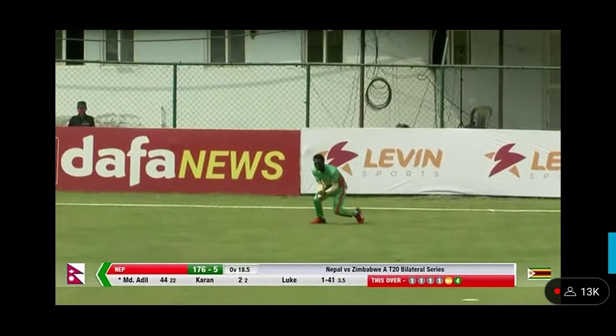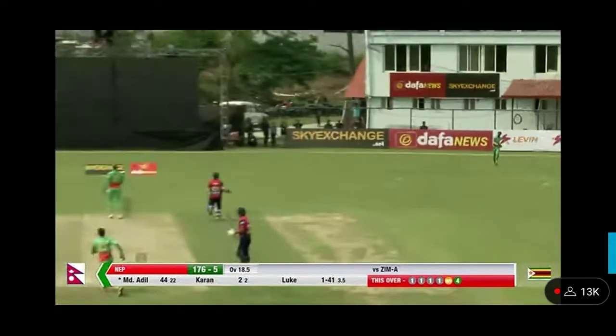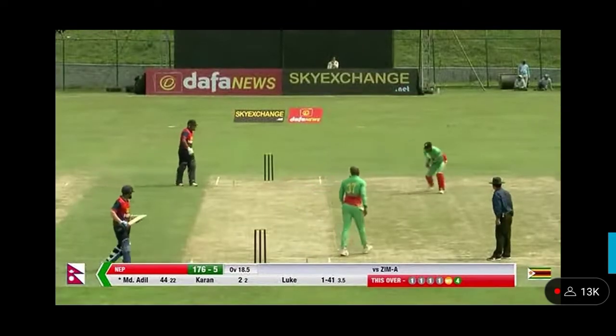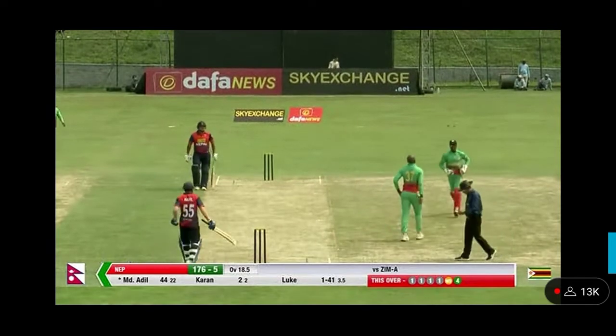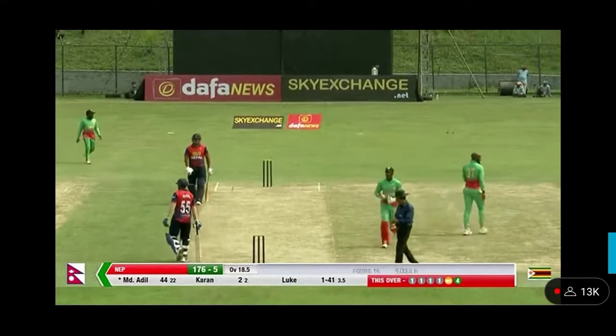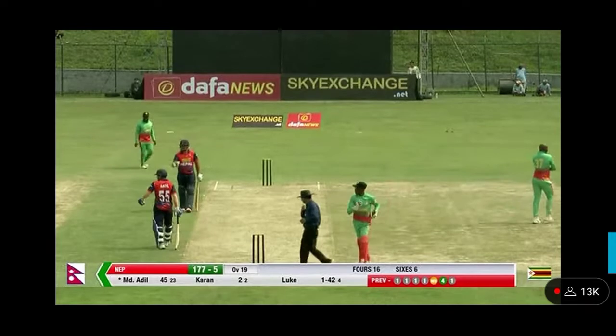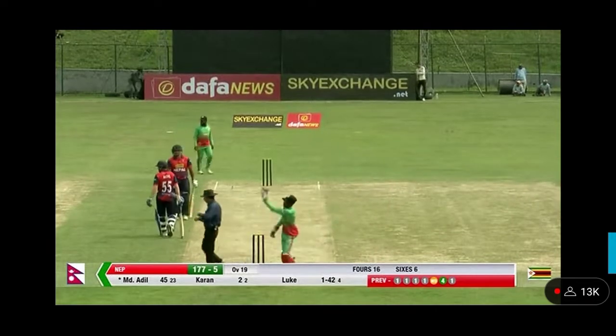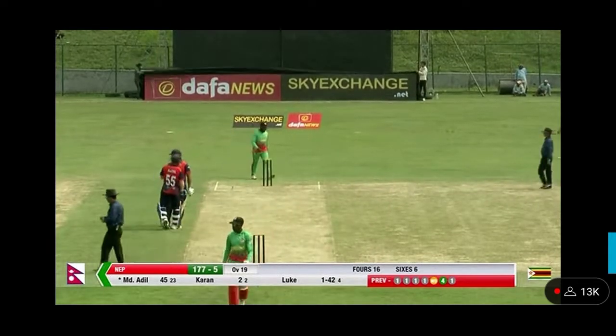Hits the ball really firmly for a man so young, just 18 years of age. Been really impressed with him since he's come into this international side. He'll have 6 deliveries left, and he'll be hunting down a first ever 50 for Nepal. It's 177 for 5.